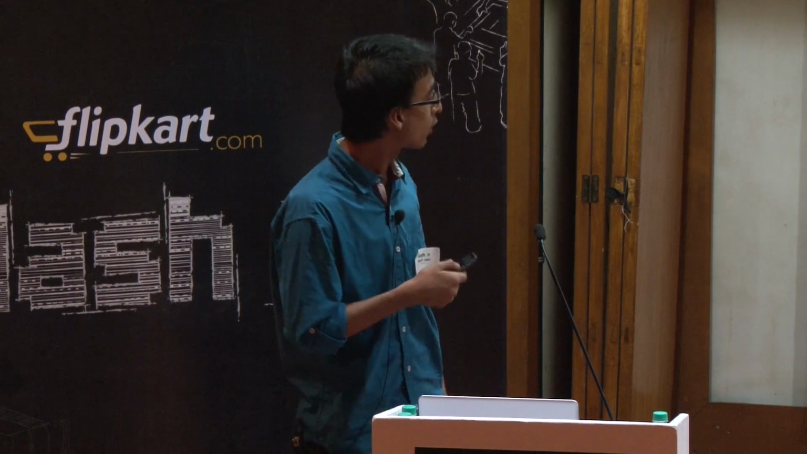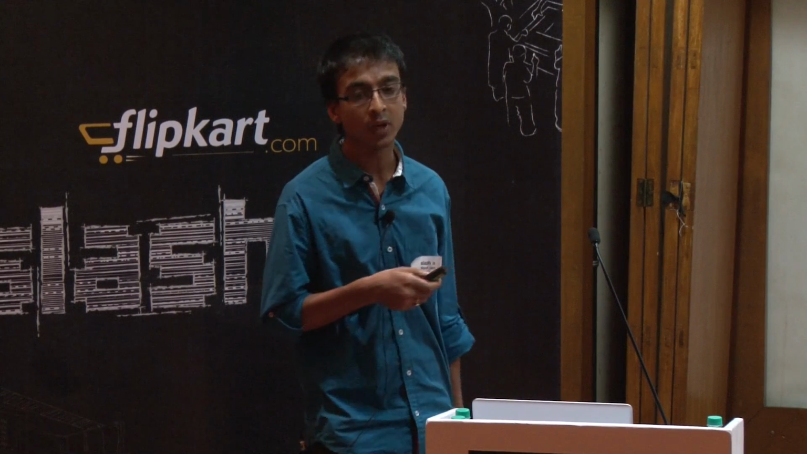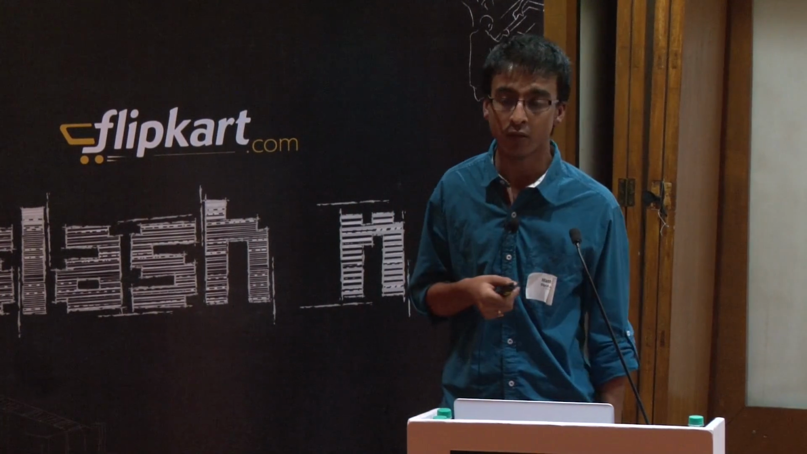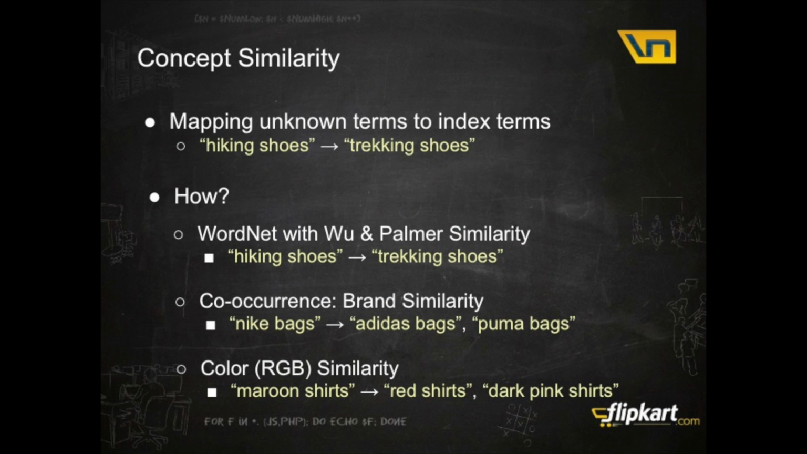So for Nike bags, what we do is we know the term Nike is a brand, and the term bags is a category for me, because we have products in other categories for the brand Nike. So I use Nike and I use the co-occurrence similarity of this brand and find out what other brands people have applied this filter with. This returns brands like Adidas or Puma. And we show results for Adidas bags and Puma bags as well.